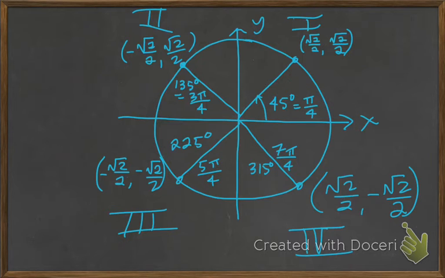And then in the third quadrant, the 45 degree analog is 225, which is 5 pi fourths. And in the fourth quadrant, the 45 degree angle analog is 315, and the radians is 7 pi fourths.